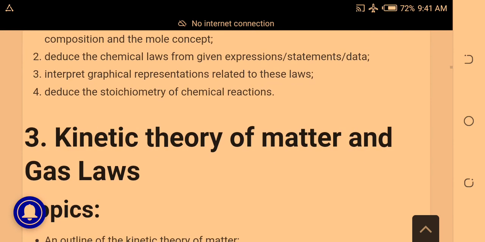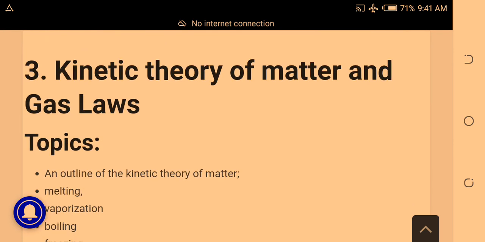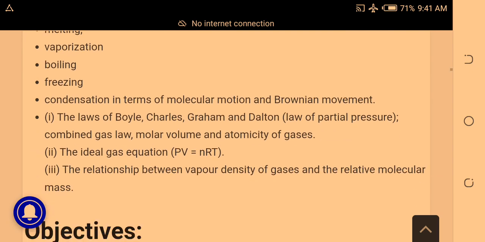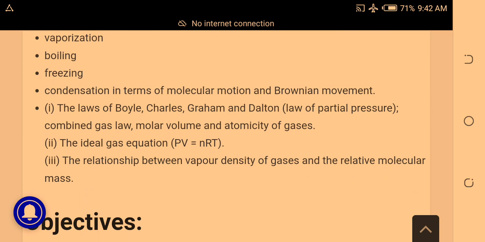The third topic you need to focus on is kinetic theory of matter and gas laws. Of course, as a chemistry student, you know these gas laws, but let's look at the particular ones. First, an outline of kinetic theory of matter: melting, vaporization, boiling, freezing, condensation in terms of molecular motion, and Brownian motion. I want you to just pay attention as I'm mentioning them.